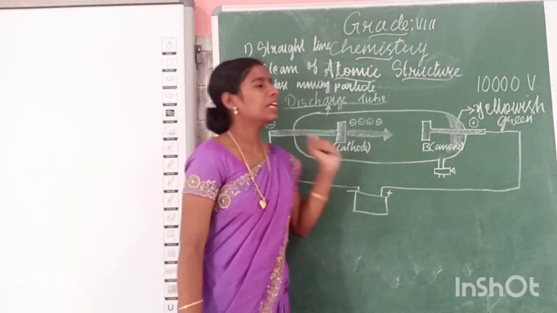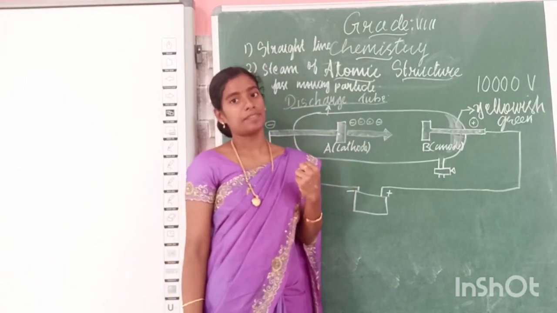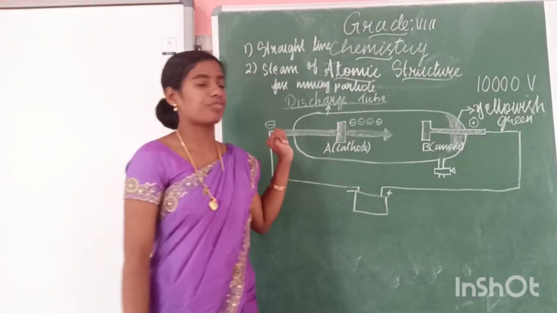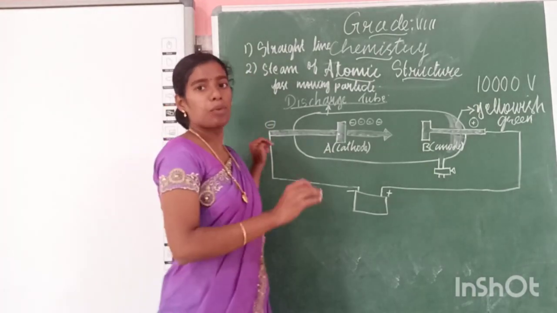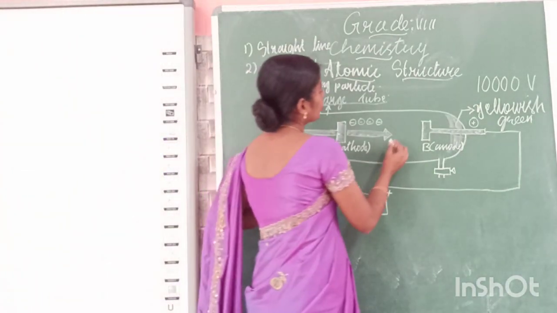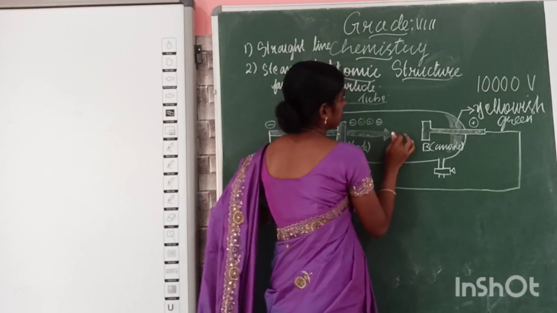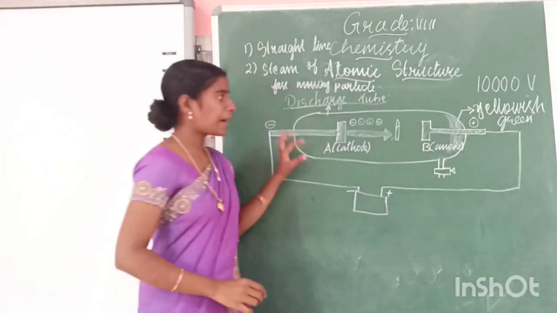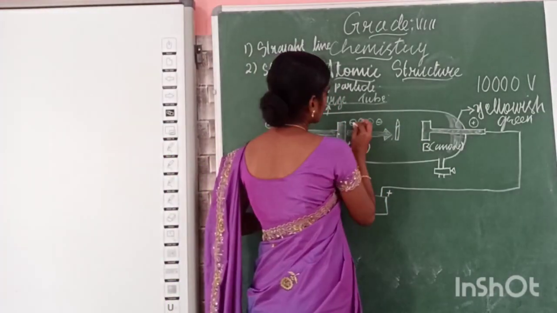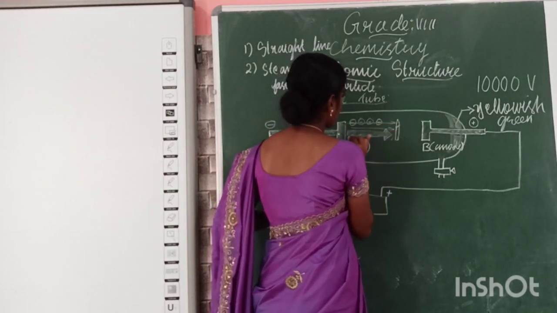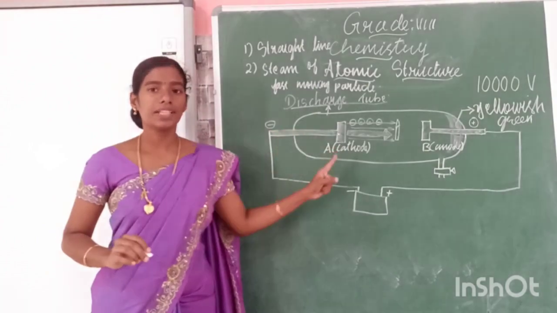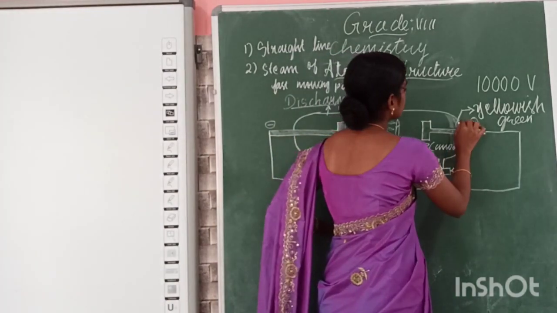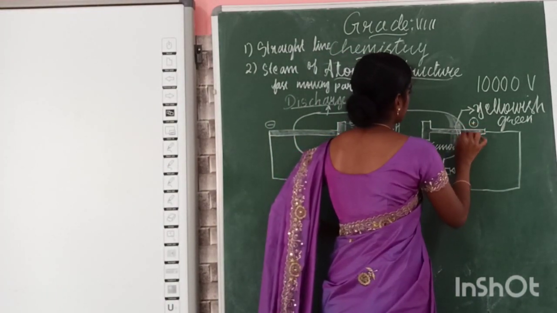From this experiment, we have two results. When you keep some object, for example a paper or a pen, in the path of the cathode rays, the cathode rays fall on this object, and the shadow of this object is produced somewhere here.